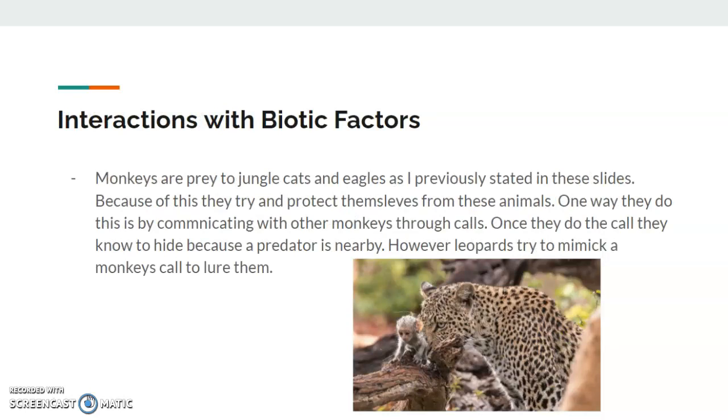Interactions with biotic factors. Monkeys are prey to jungle cats and eagles, as I previously stated in these slides. Because of this, they try to protect themselves from these animals. One way they do this is by communicating with other monkeys through calls. Once they do the call, they know to hide from a predator nearby. However, leopards try to mimic a monkey call to lure them. This is a picture of a leopard, a type of jungle cat, with a baby monkey that they've called.